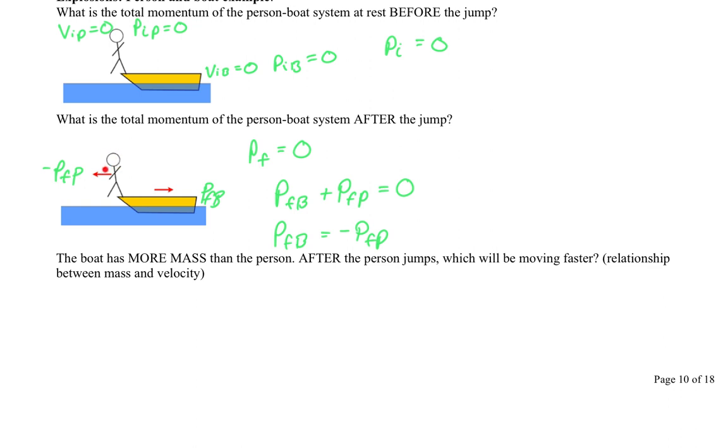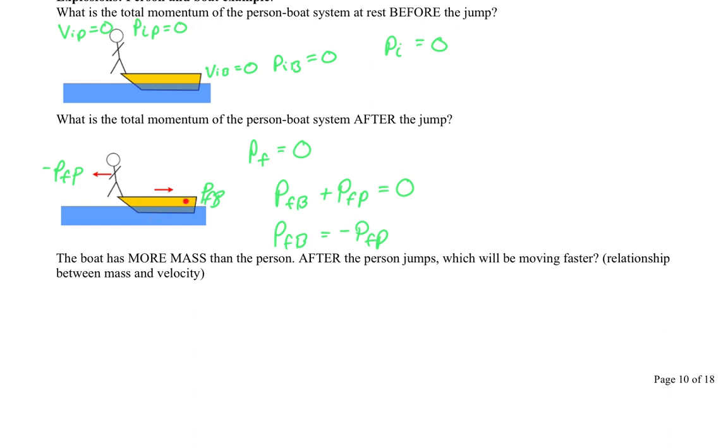If the person has much less mass, don't they have to have more velocity then to make up for the much bigger mass that the boat has? So if the boat is much bigger, much more mass than the person, whichever has more mass is going to have less velocity. And you can think about this. What if the boat was really, really heavy? Like you're jumping off a cruise ship.